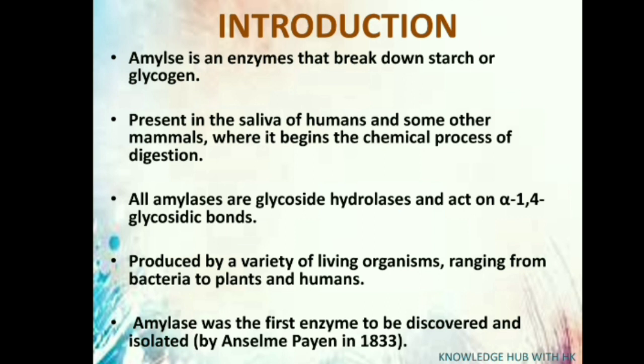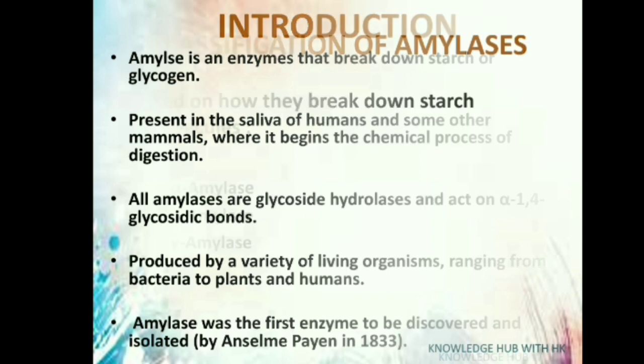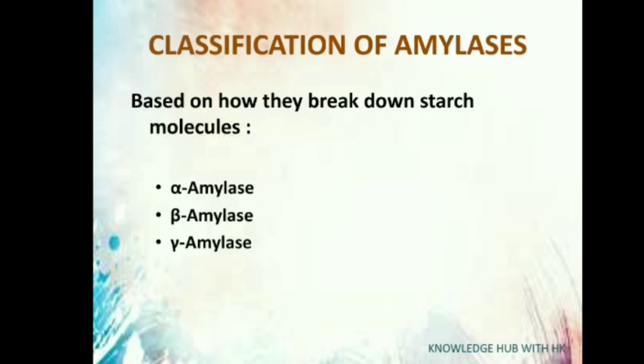Amylase can be produced by a variety of living organisms, ranging from bacteria to plants and humans. Amylases are classified into three types based on their activity to break down starch molecules. First is alpha amylase, second is beta amylase, and last is gamma amylase.